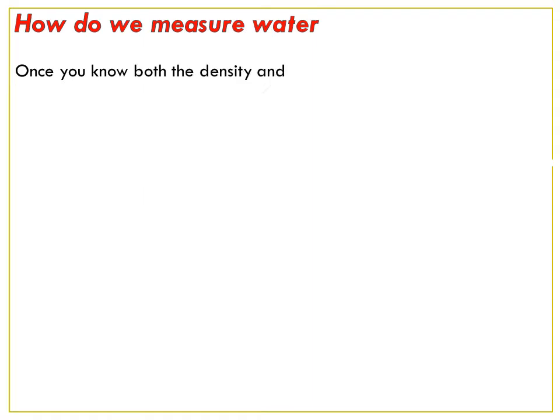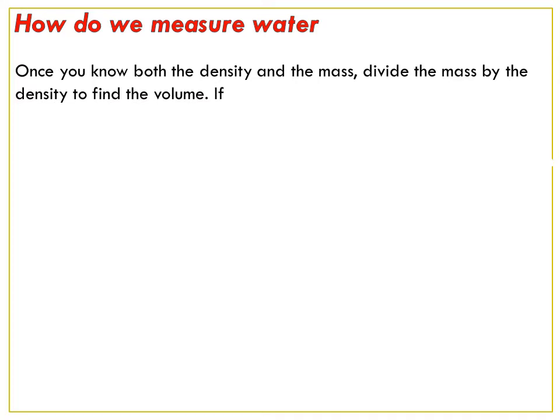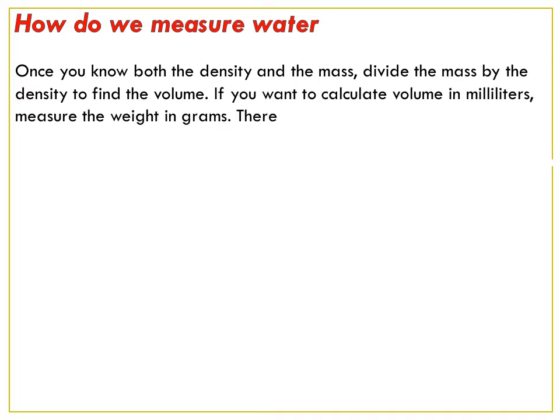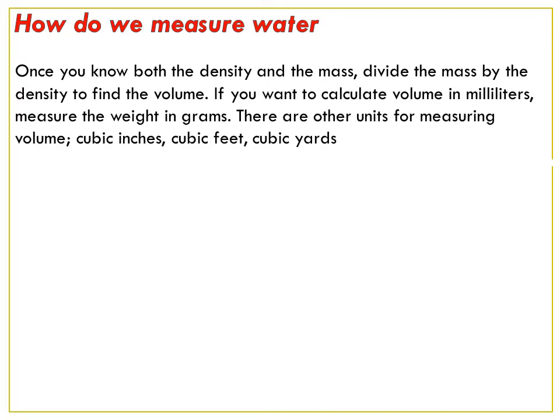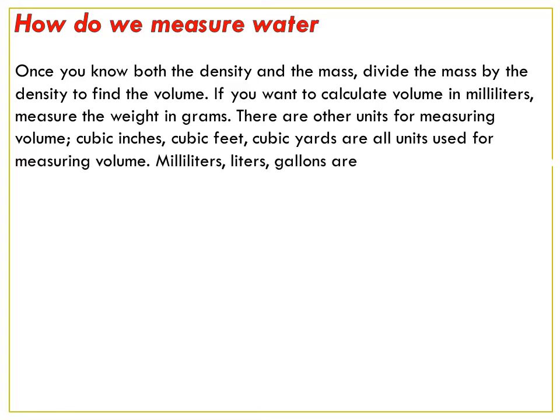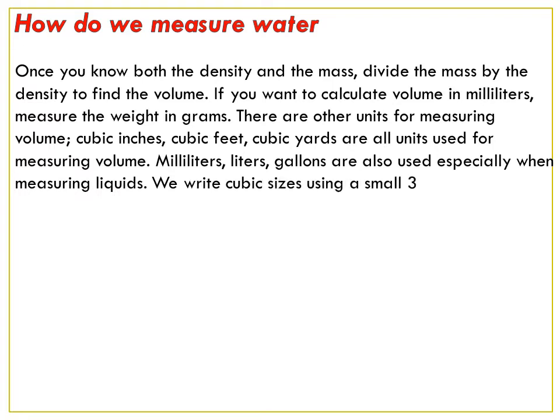The quantity, the liters, what is the volume of it. Once you know both the density and the mass, divide the mass by the density to find the volume. If you want to calculate volume in milliliters, measure the weight in grams. There are other units for measuring volume. Cubic inches, cubic feet, cubic yards are all the units used for measuring the volume of water. Milliliters, liters, and gallons are also used specially when measuring liquids, water, kerosene, milk, any liquid substance.